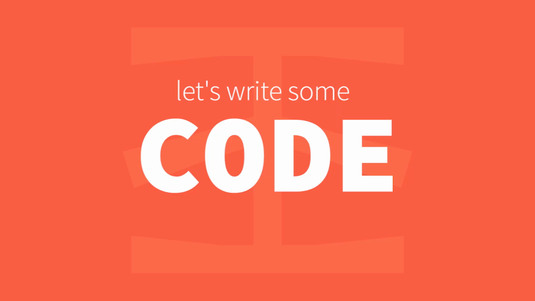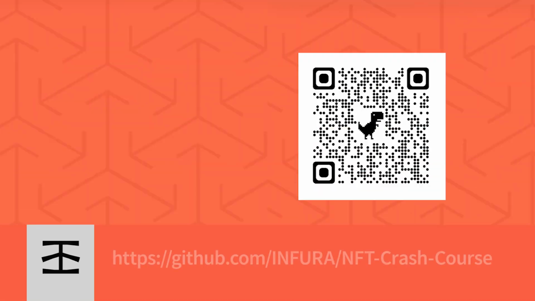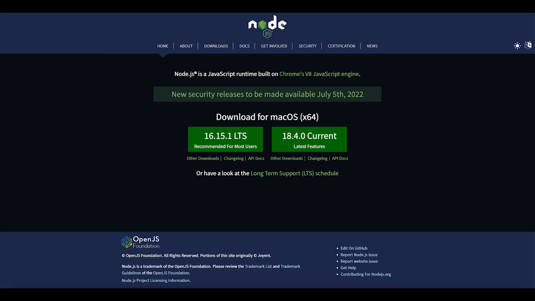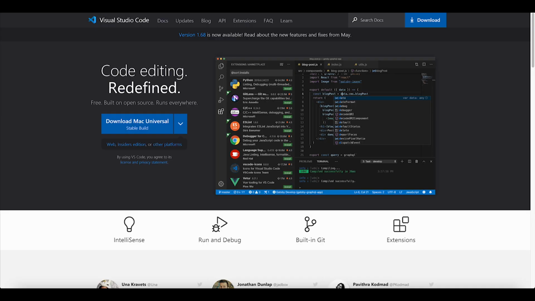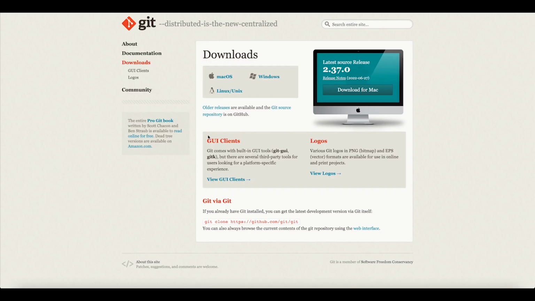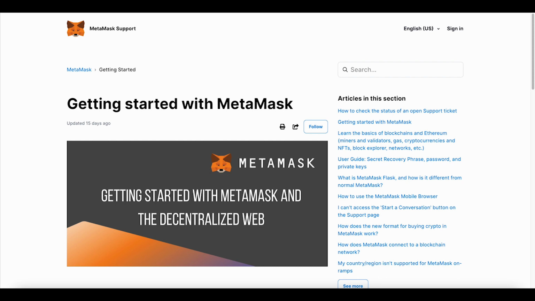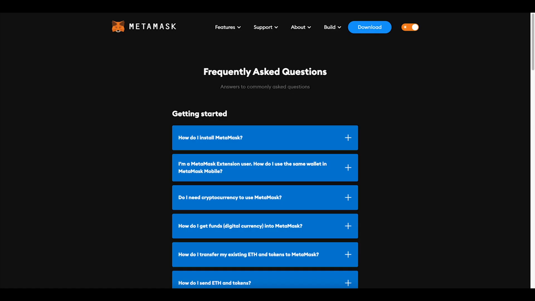Now let's put theory into practice. Go ahead and clone this GitHub repository to follow along. First off, we need to set up our development environment. You will need Node version 16 or higher, and we will be using VS Code as our IDE. Finally, you are going to need the Git CLI. Next up, we need a wallet. Check out this Getting Started guide to get your MetaMask wallet set up. Be sure to take a look at the MetaMask FAQ for any other questions.